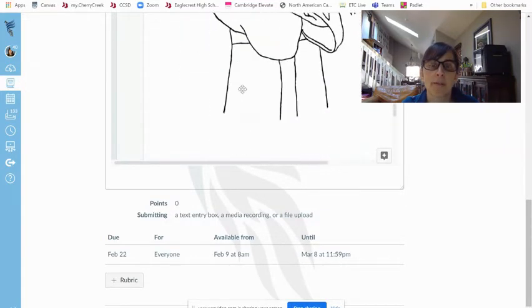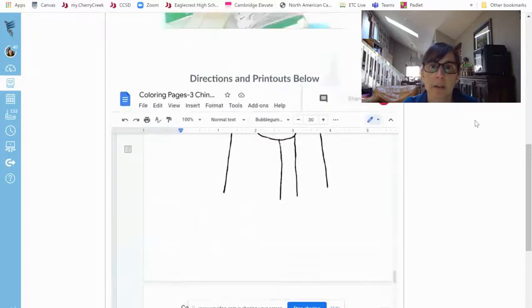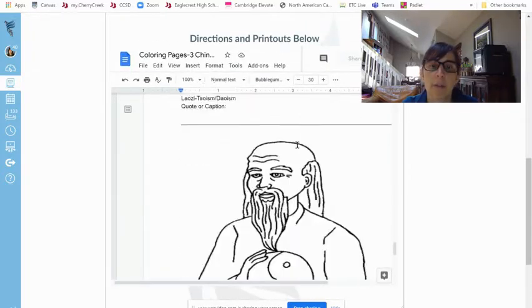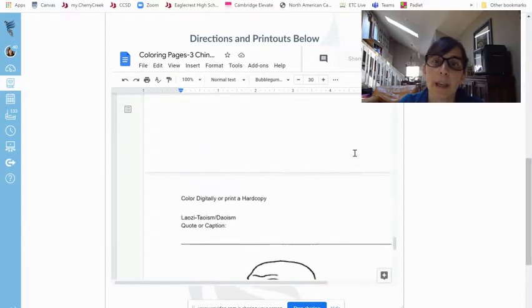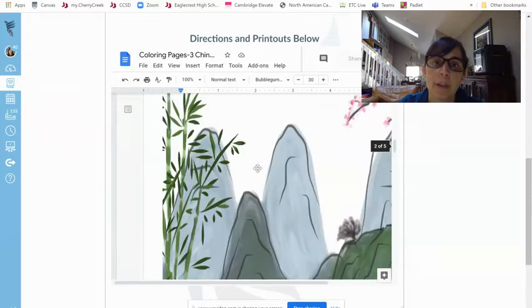then the philosophers are all here. Sorry, this is a little hard to see. I just noticed. Okay. Philosophers are here, so you'll choose one of these philosophers, or you can do all 3 if you want to. Color them in and then place them on the background.